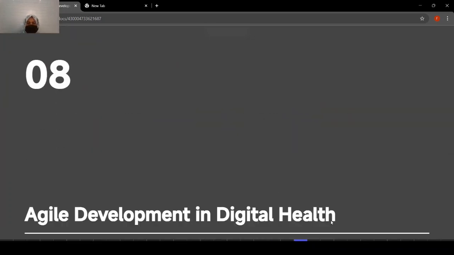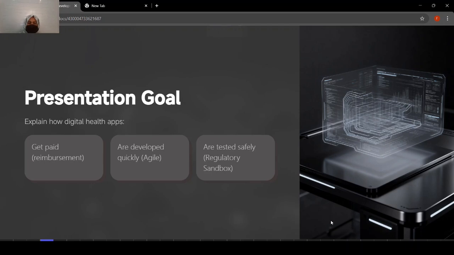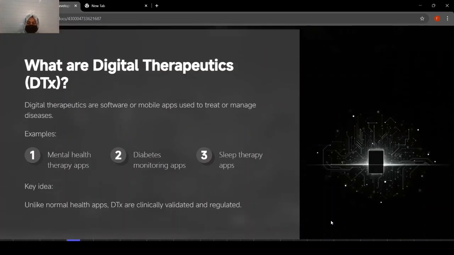What we have covered first, if we shift to our goal, is how digital health apps get paid. We have seen different methods, strategies and systems there, like DiGA, PDT and so on. Now what we want to see is how they are developed. So this is our second goal that we have to cover.